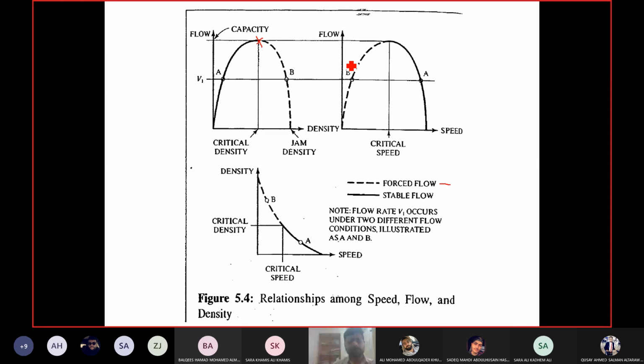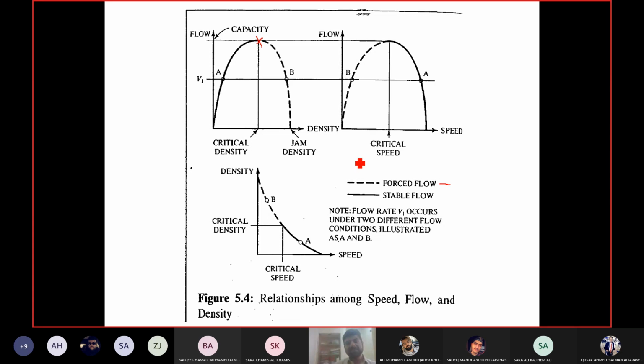So what happens in unstable flow? I told you earlier. Vehicles do not have the space to move on, so they form a queue, and each new vehicle which enters becomes part of the queue. When the queue is getting longer, the flow keeps decreasing because there is more hindrance for the vehicles to move.